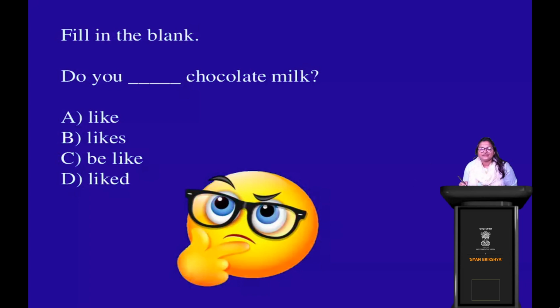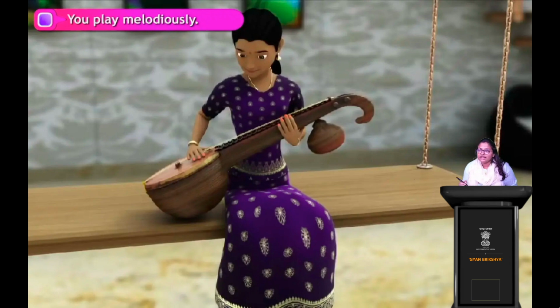Now, moving ahead, let's see. What is the girl doing? Wow, she's playing a sitar, right? So, you play melodiously. The sentence that we have here. Next, what is the man doing? He is eating fruits, right? So, you eat fruits every day.